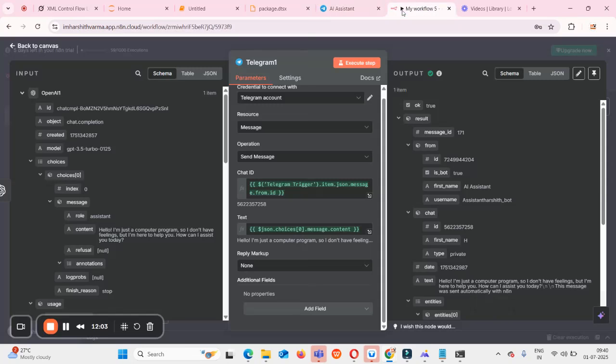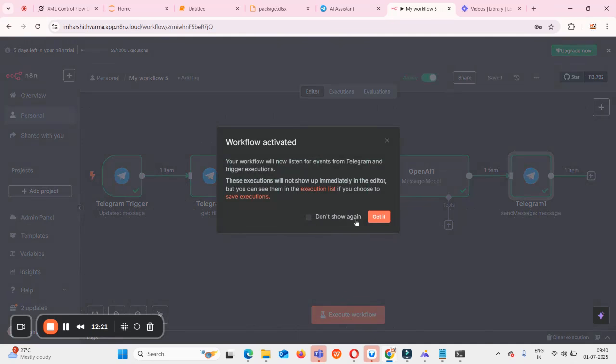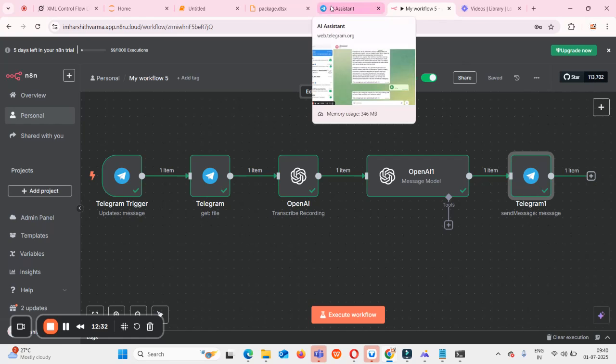So like this, we can create different audio automation through LLM flows using n8n. Finally, we have to do one more thing here: we have to activate this flow, because only after activating this flow, when a user sends a message from Telegram, will it automatically execute all of this flow. Otherwise it will not execute any step. So that's why I have activated this particular flow. And once again I'll show you the demo.